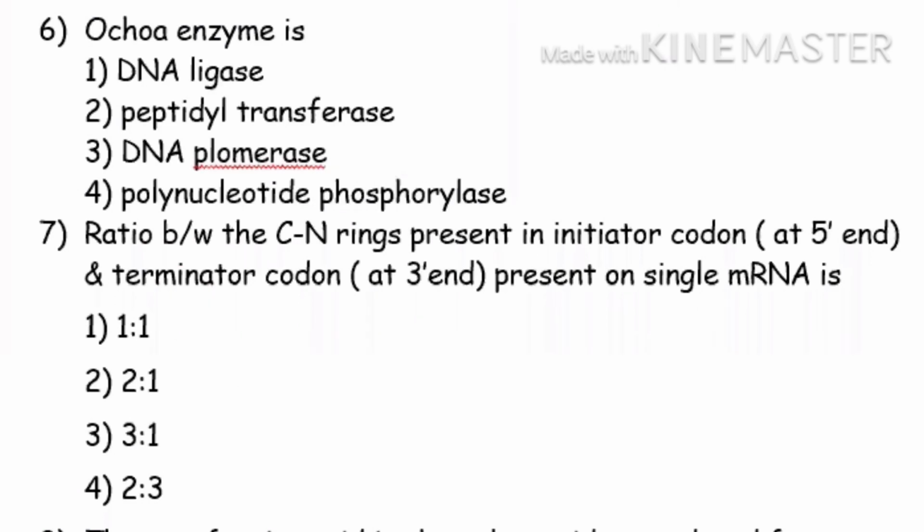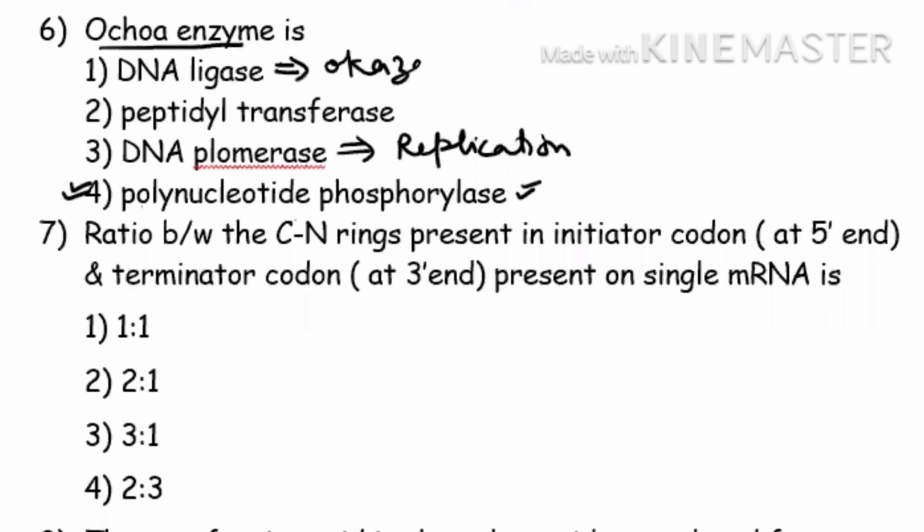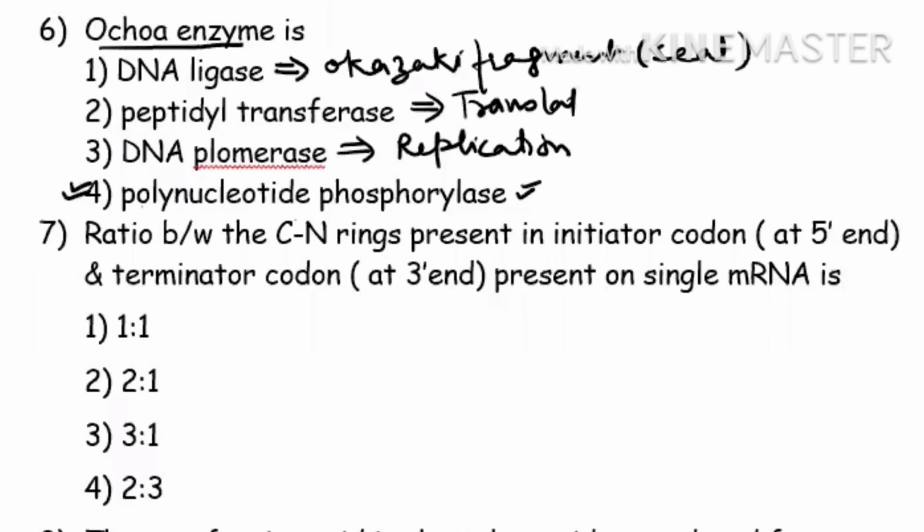Now see the next question. What is Ochoa enzyme? Right now only, previously, we have studied it in the 5th question. Ochoa enzyme is your polynucleotide phosphorylase. Is it clear? It is this one enzyme. If you know DNA polymerase, we have studied it is responsible for replication. We are using this enzyme for replication. We are using DNA ligase for sealing the ends. Remember Okazaki fragments? To seal the Okazaki fragment ends. And peptidyl transferase we'll be studying further. It is used during the process of translation.